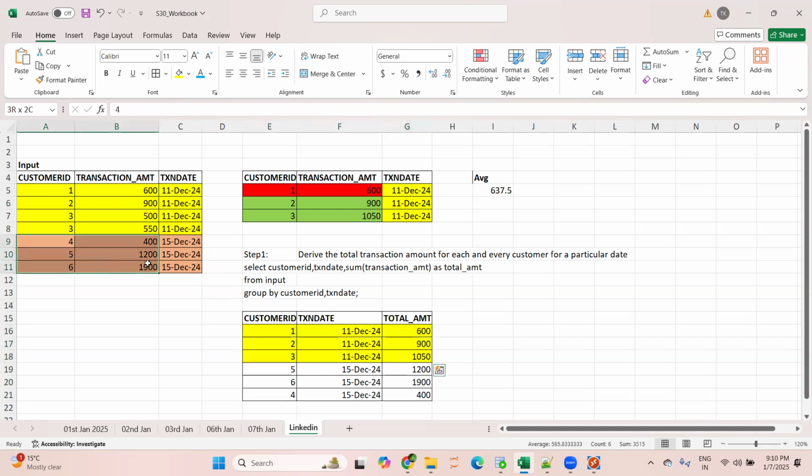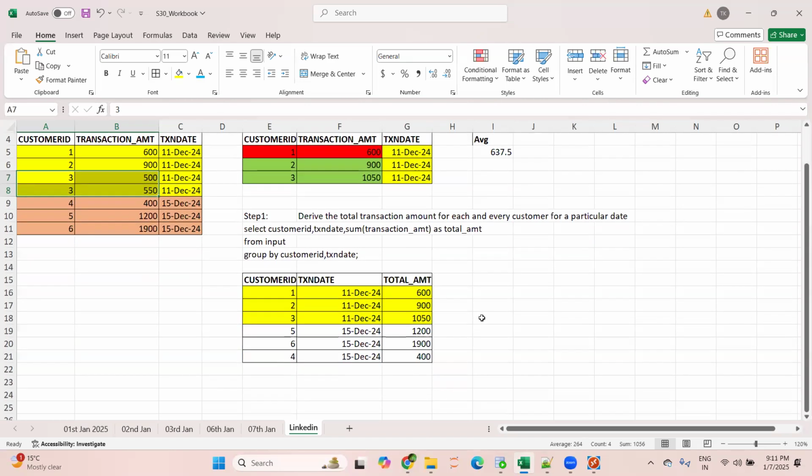Similarly, for 4, 5, 6, we have a single transaction, right? But it is possible because of this scenario. I'm doing this group by and taking this total sum. So this is step one. Any questions so far? Okay, I think this is clear.